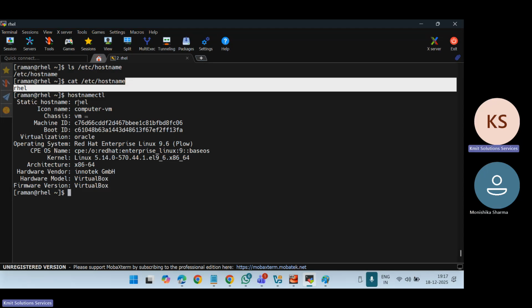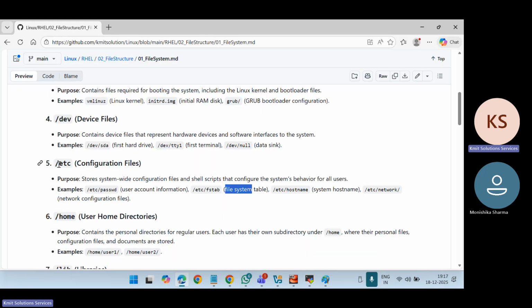Setting up the user is a configuration. Setting up the group is a configuration. Setting up a system table is a configuration. So all the configuration files will be under the etc directory. Do you get it now? Yes. Right.